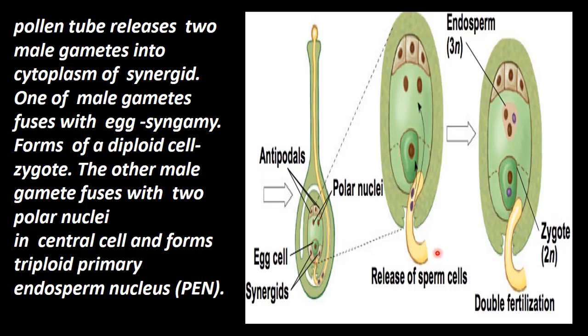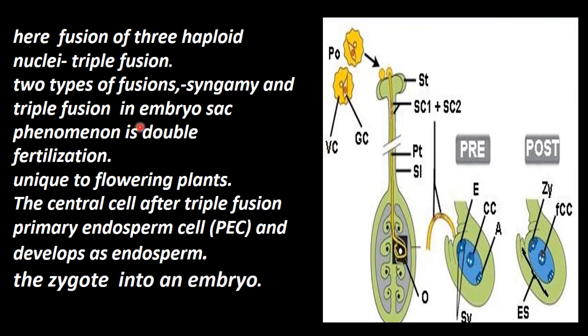Okay, when the pollen tube enters, it releases two male gametes. One male gamete combines with the egg cell and forms the zygote, and this becomes diploid. Another male gamete goes to the central cell where there are two polar nuclei. These two are haploid in number. So by combination with this other male gamete, it becomes triploid in nature. This is called the primary endosperm nucleus.